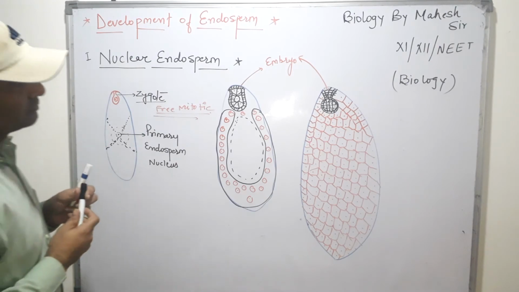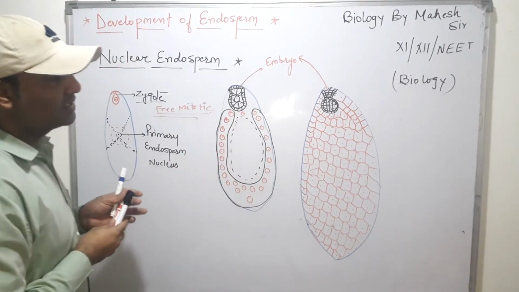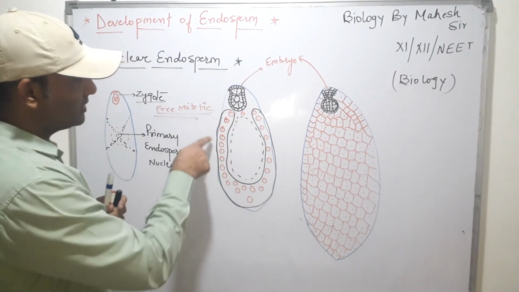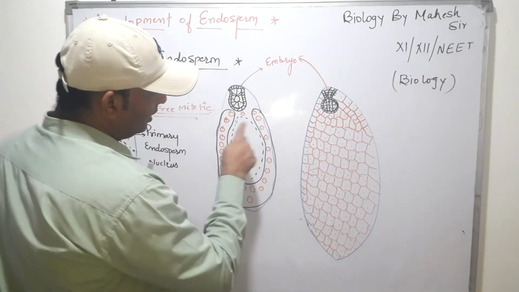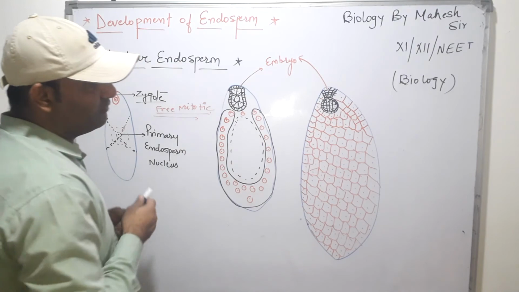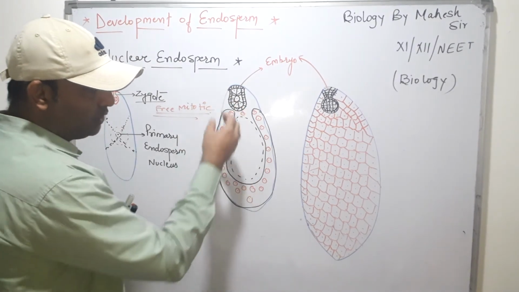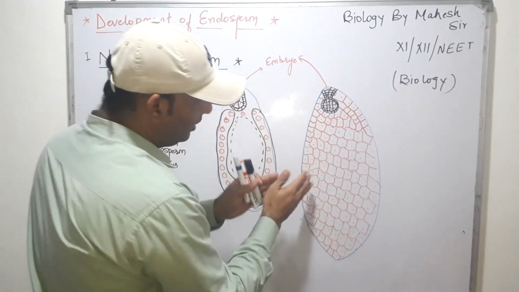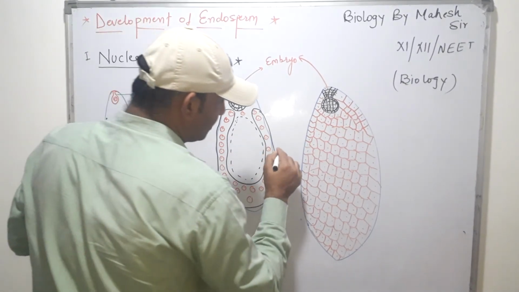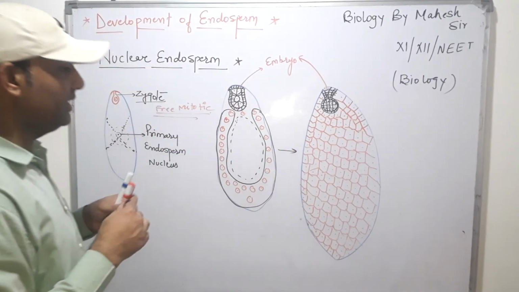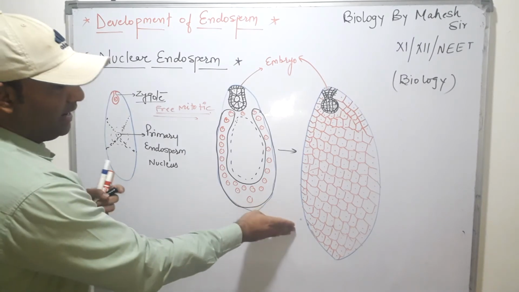After that comes the formation of cell wall. All these nuclei develop and produce a cell wall, which reduces the size of the vacuole, and then the vacuole disappears and all the nuclei are covered by cell wall. This is the third stage by which the primary endosperm nucleus develops into the endosperm.